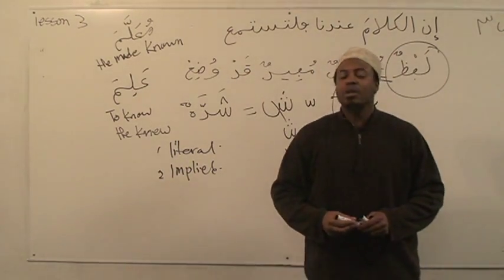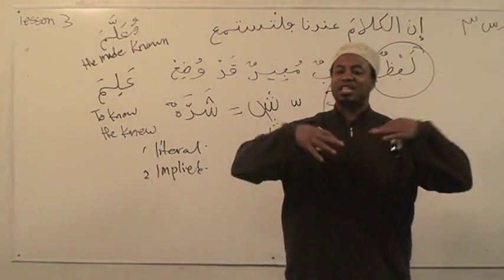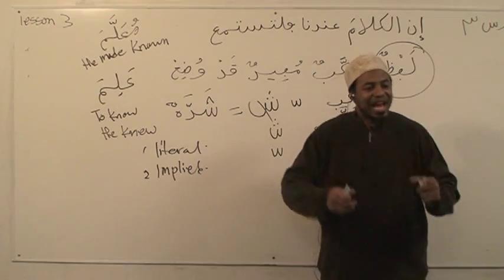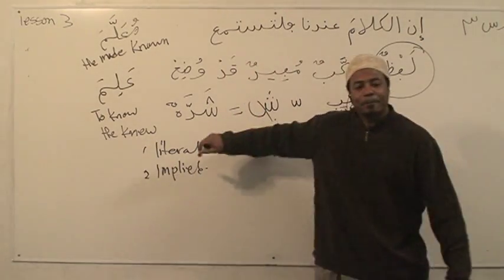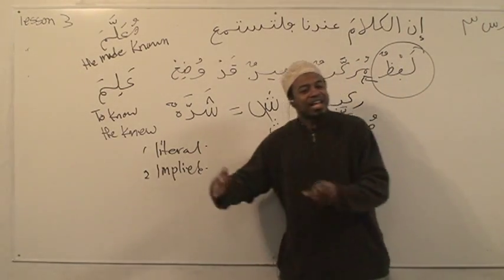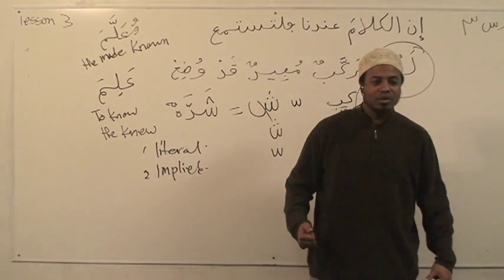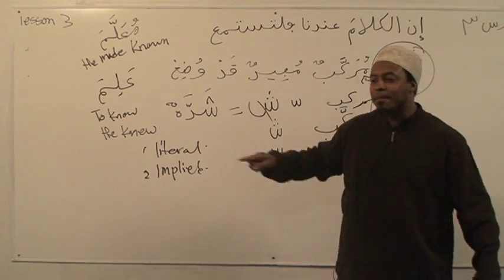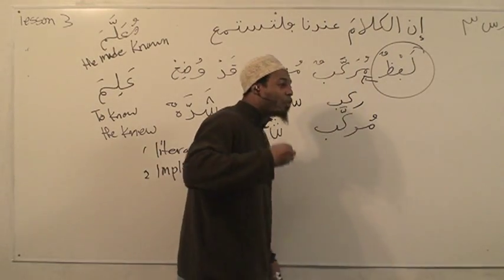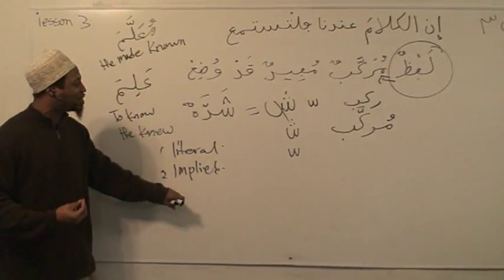Can you hear me? Yes, I can hear you. Can you hear me? Yes. Now, can you hear me? Just say yes. Yes. What did you say to me? You said in the literal speech, yes, I can hear you. But in the implied speech, you just said yes. What is the implied speech? I can hear you. Or we can hear you. Do you understand that? So if I say get up, do I have to say you? No. It's implied. It's understood. So that's why we say sometimes in implied speech, it won't be written down. But it'll be the sukut al-mafhum, the silent understanding of that speech will be there.